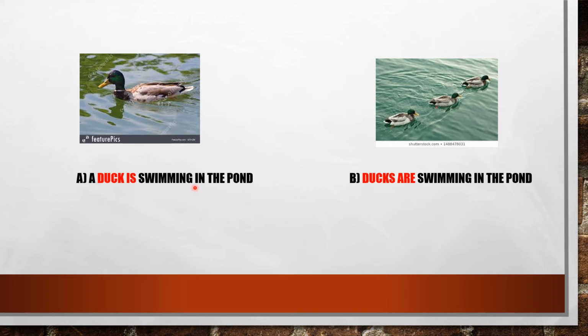A duck is swimming means there is only one duck, so is is used. Here, ducks are swimming in the pond, meaning there are more than two ducks. So is is used where there is only one object, and are is used for more than one. Or we can say when there are many objects, are is used.